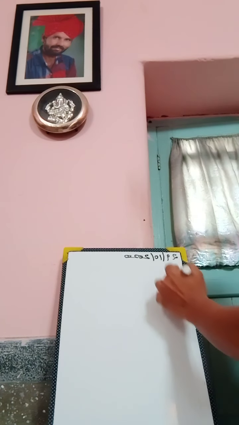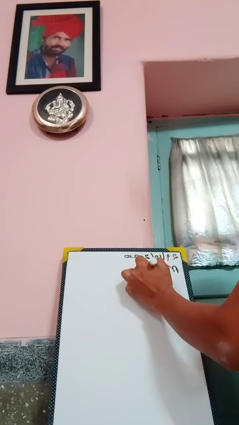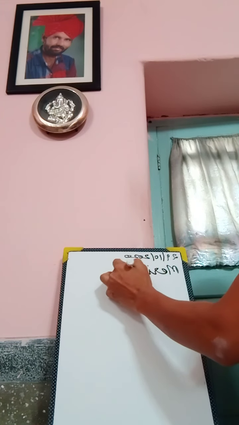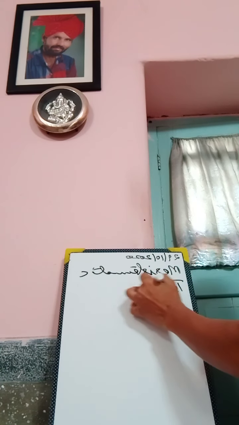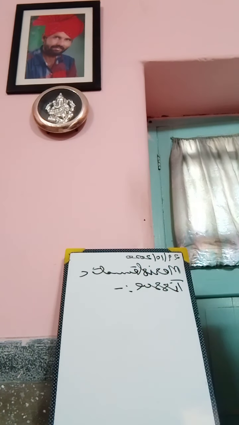First we have a look at the plant tissue. There are two types of plant tissue: meristematic tissue, and permanent tissue. The characteristics of meristematic tissue are: they are small and living cells, round, polygonal and oval in shape.